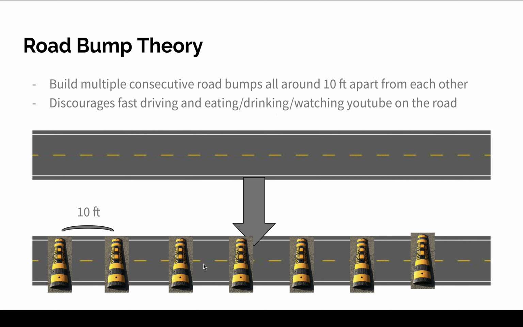So as you see, it discourages fast driving, eating, drinking, and watching YouTube on the road. When a road is this bumpy, you can't eat or drink. We've all watched those YouTube videos where some kid is pranking their friend by going really fast when they have a drink in hand or something like that and spilling. This will discourage that kind of thing from happening, which I really appreciate about this theory, because the other theories don't account for eating, drinking, and watching YouTube. But others do. This one does.